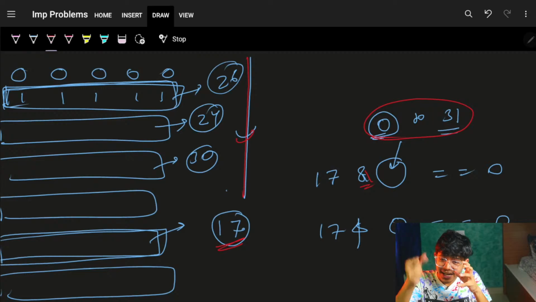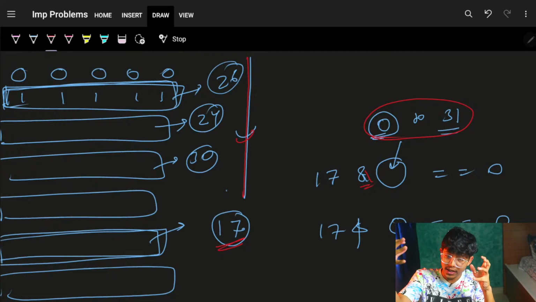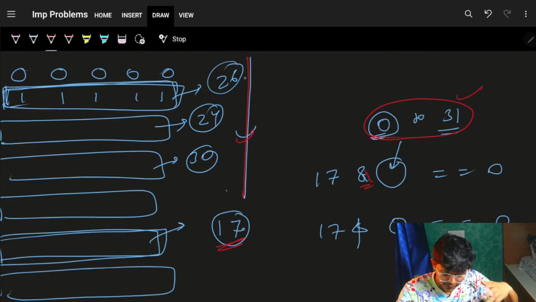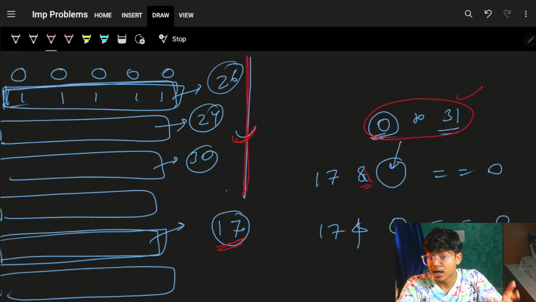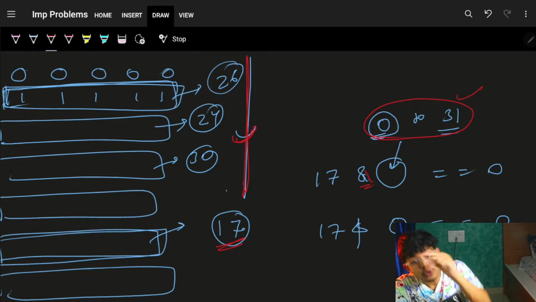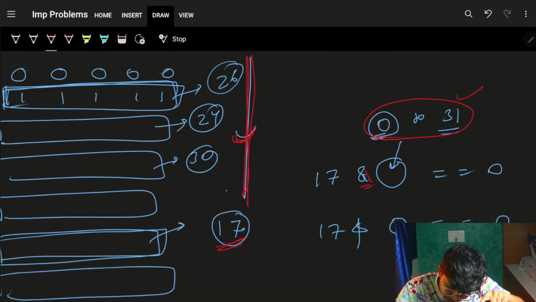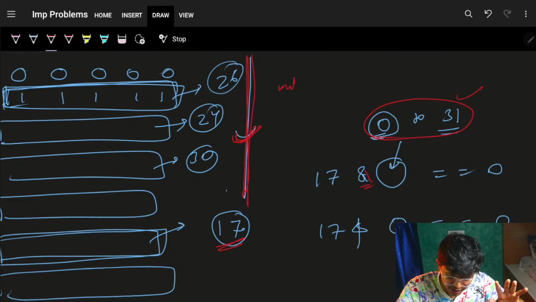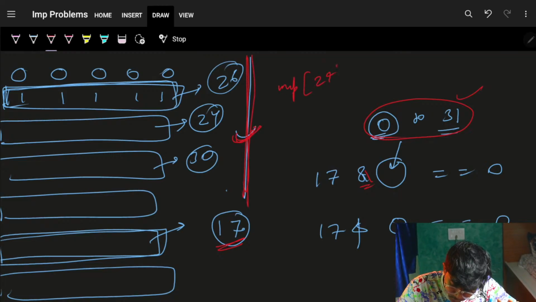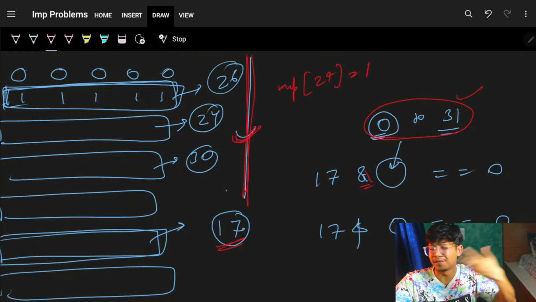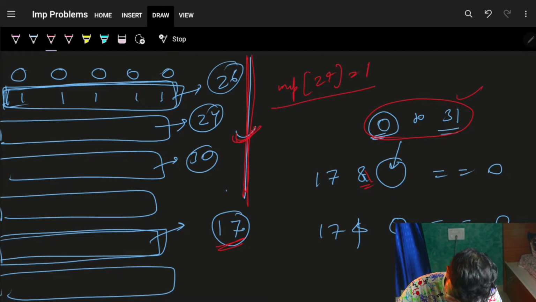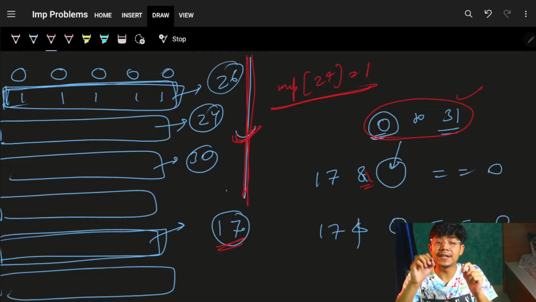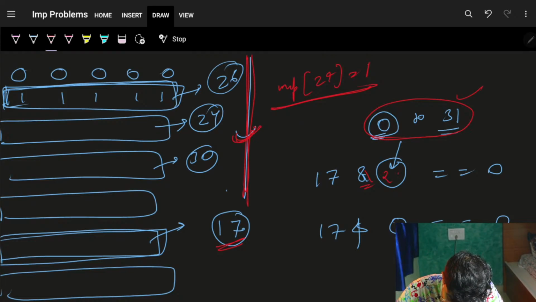So basically I'm trying for every number from 0 to 31, because I know the numbers can range from 0 to 31. And if that number I'm about to add had already come or not, by simply using a map, I can say, okay, if 24 has come, so the frequency of 24 is increased, and just say, okay, 24 is available for you to do an AND operation.